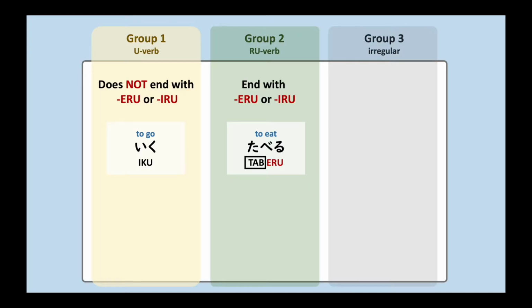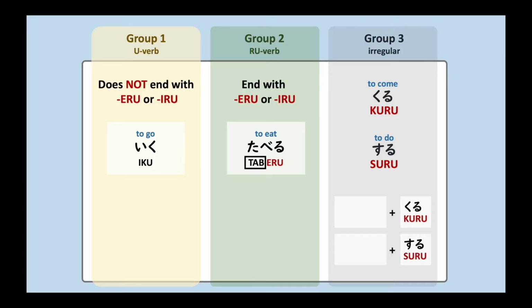Group 3 is called irregular verbs. We basically have only 2 verbs in this group, kuru, to come, and suru, to do. But the variations of kuru or suru verbs are also irregular verbs. Remember, there is an exception to this rule. Some verbs that end with eru or iru are actually u verb and belong to group 1. If you're not familiar with the verb groups in Japanese, please check out my video about the verb group. The link is in the description.